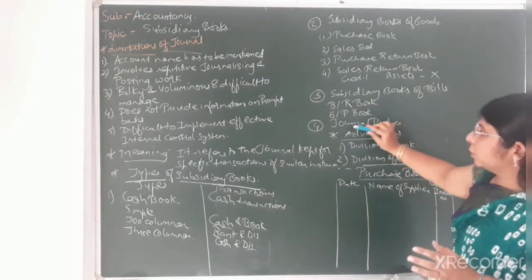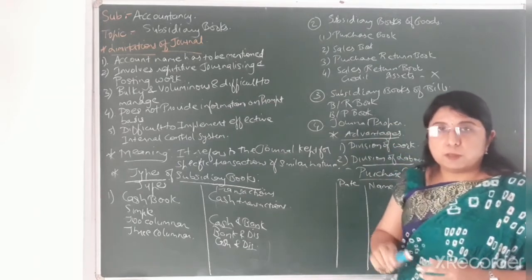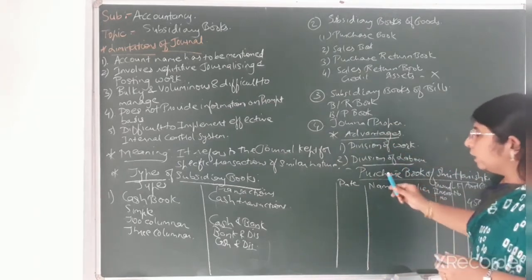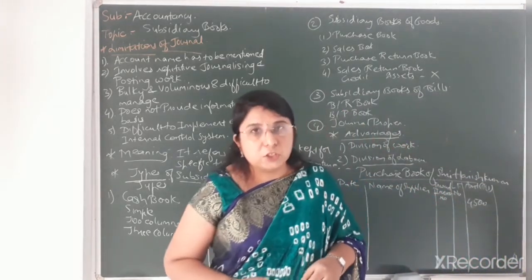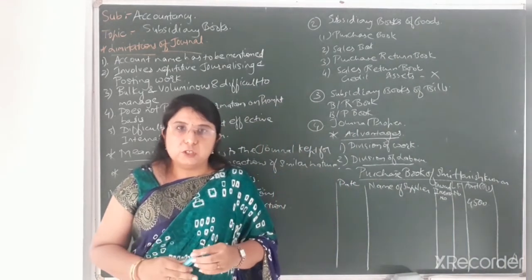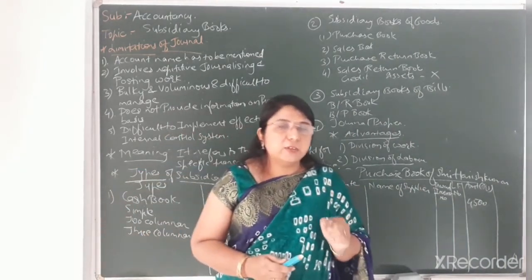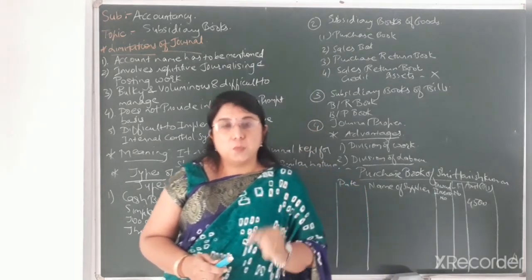After completing the types of subsidiary books, we discussed the advantages of subsidiary books. Then we discussed the first type of subsidiary books for goods, that is the purchase book. In case of purchase book also there were 2 types, and from that, today I have explained to you the specimen of the simple purchase book.